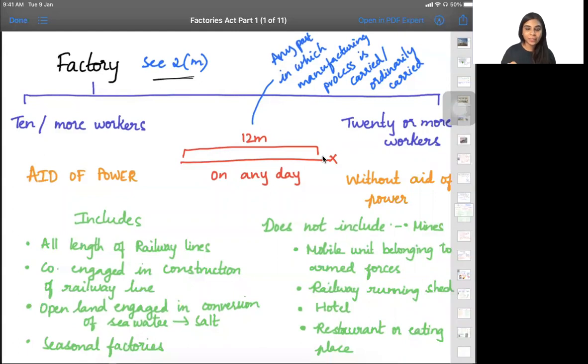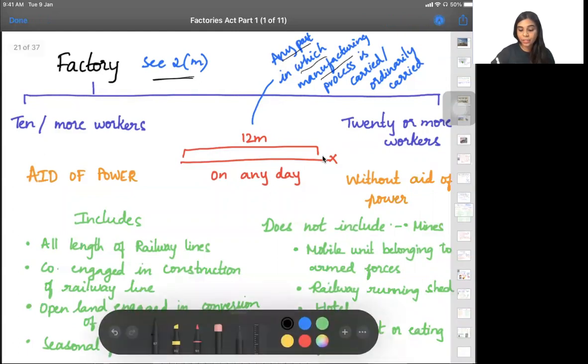So first, a factory is any premises in which a manufacturing process is carried on. As we know, we are only talking about the manufacturing process. If I am always doing a manufacturing process, then it is a factory. Or, if seasonally I am doing some manufacturing work, then also it will be called a factory.